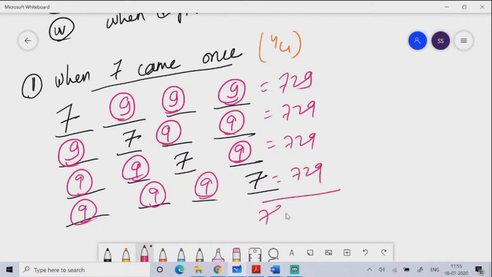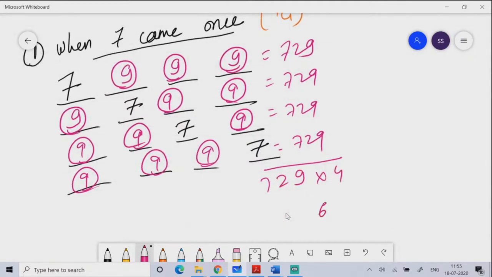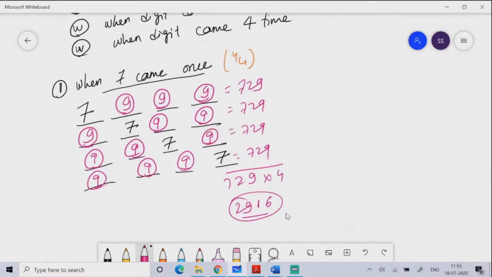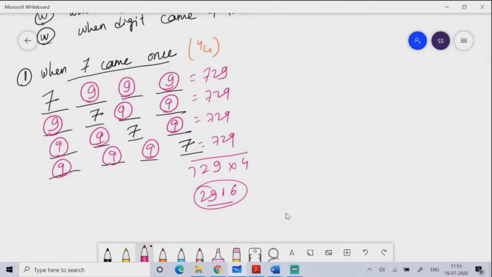So this is 729, and 729 into 4: 9 fours are 36, 3 carry 1, 1 carry 2, so 2916. So when the digit came once, how many times will the digit 7 come once? The digit 7 will come once 2916 times.